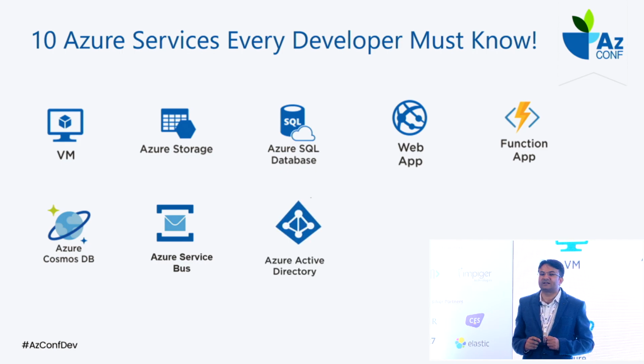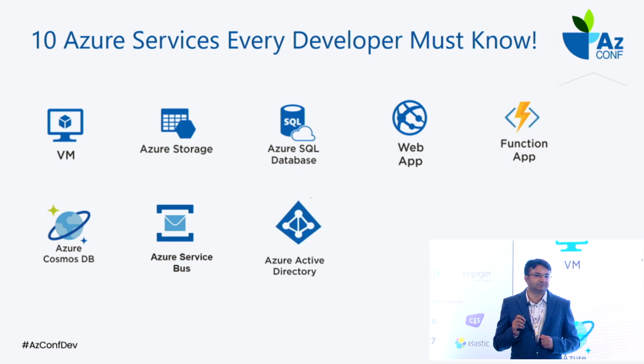Then we have the next service here, Azure Active Directory, AD. When it is coming to building applications nowadays, especially the enterprise ones, in the enterprise level, a company has many projects. It's not the case they have only one website. You can take the example of Microsoft itself. Microsoft has Azure, Microsoft has OneDrive, Microsoft has Outlook, Microsoft has other products as well. So do we have any way where I have to use only one credential to access all the products? To implement SSO, to implement one login, I can go ahead with Azure AD.